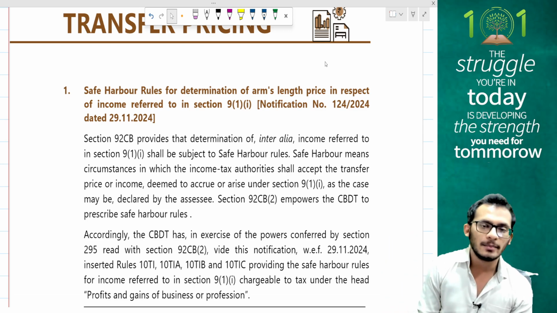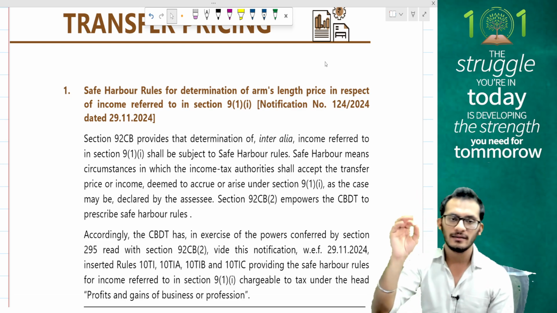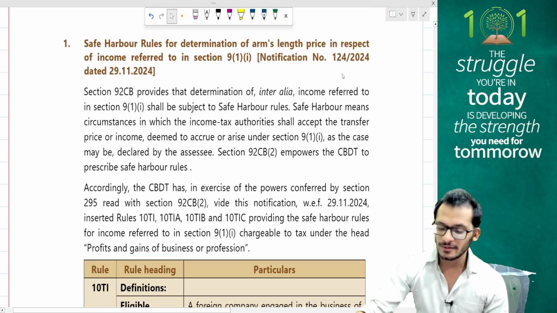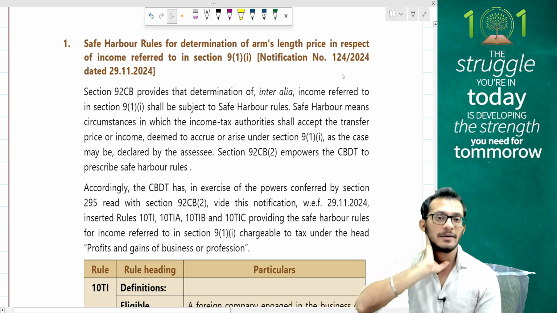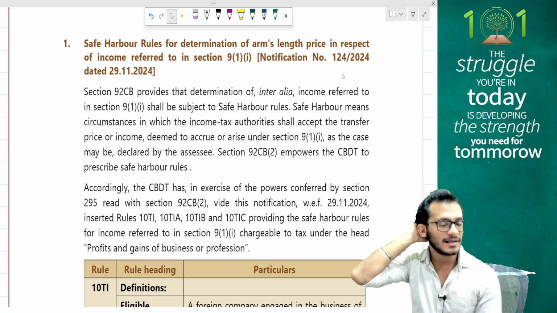That is something which can be done in safe harbor rules. So it is an optional scheme given to many assessees. That is the background. If you understood the background, let's understand this carefully. Safe harbor rules have been determined in respect of incomes referred to in section 9(1). So 9(1) was an extra amendment which was introduced, where earlier safe harbor rules were only for deciding on the transfer pricing model.